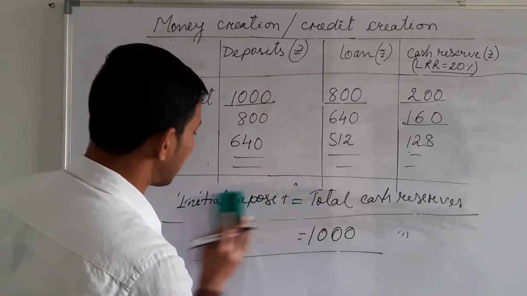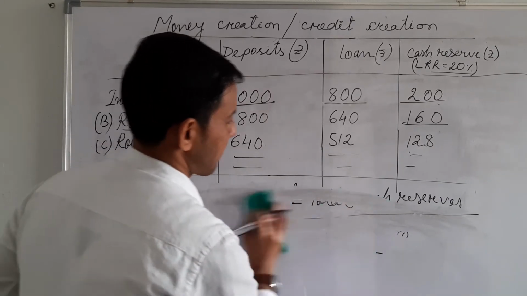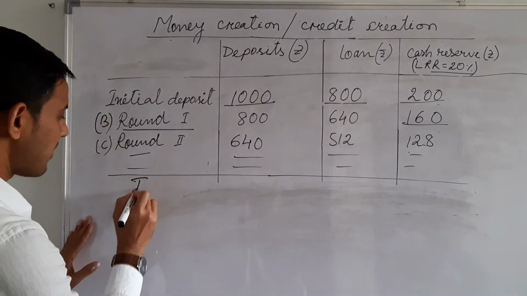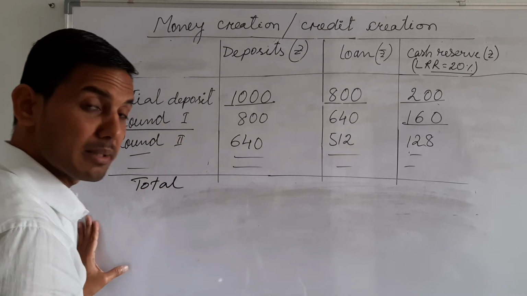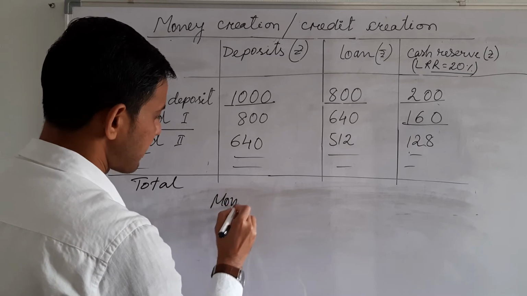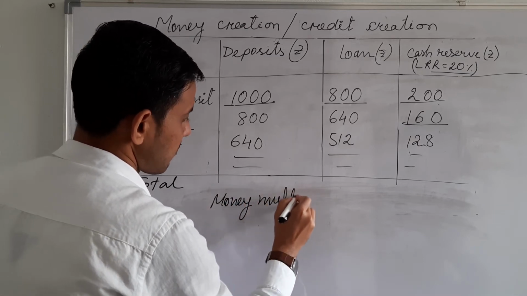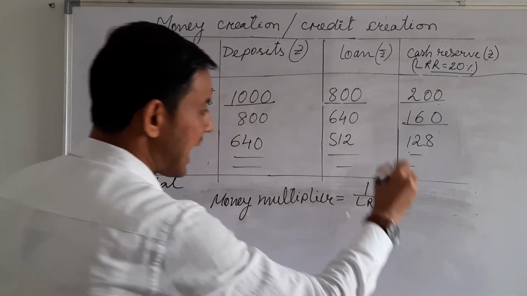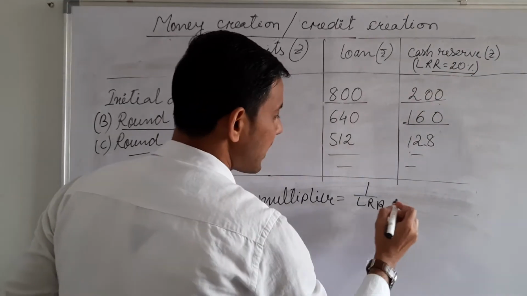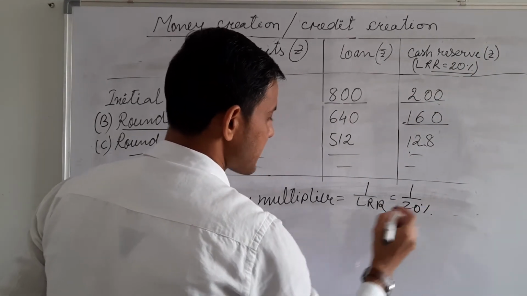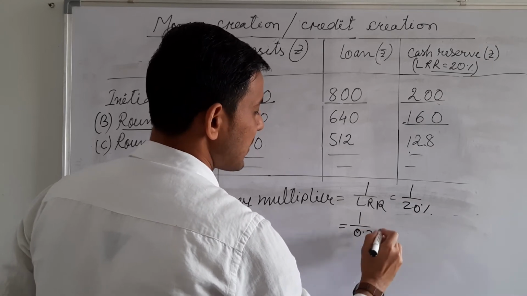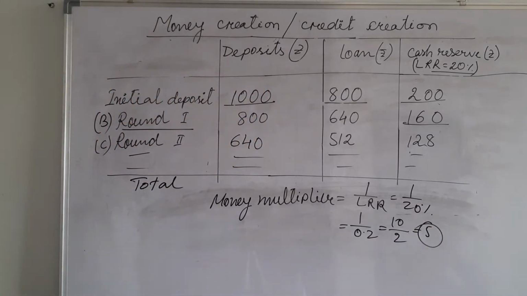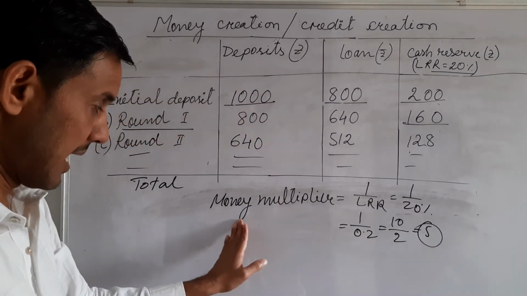Now how will we calculate the total? To calculate the total, first we have to know about the money multiplier. I think you know about the money multiplier. Money multiplier is equal to 1 by LRR. We have assumed LRR 20%, so 1 by 20% is 1 by 0.2, which is 10 by 2, which is 5. So what is the value of the money multiplier? 5.